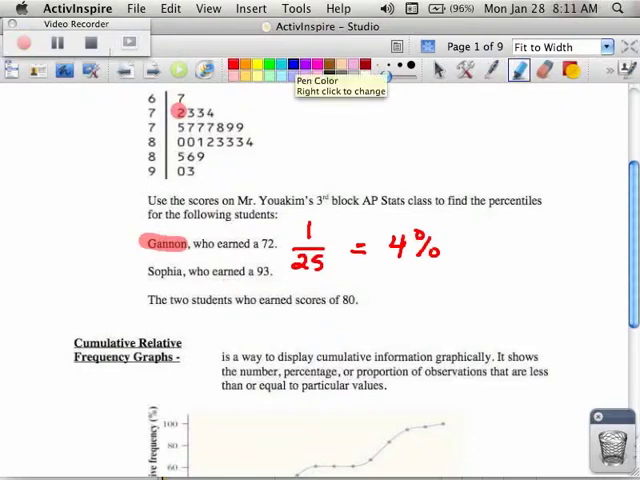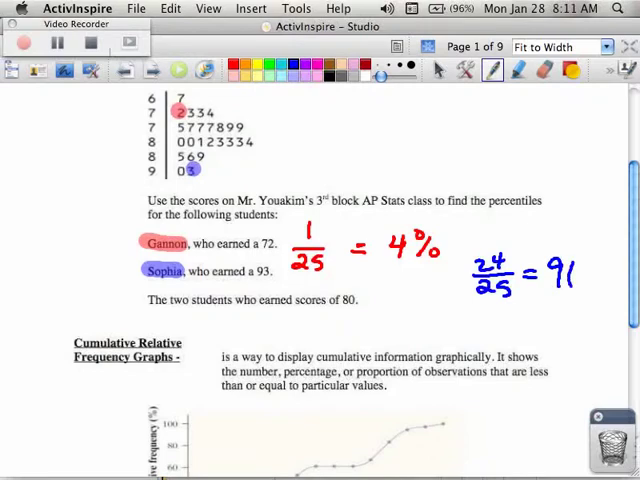So the next one is Sophia. That's his daughter. And she got a 93. So Sophia got a 93. There are 24 students below her out of the 25, which means she's in the 96th percentile. Notice how she's the highest student, but still she's only the 96th percentile because they're talking about the people below you.